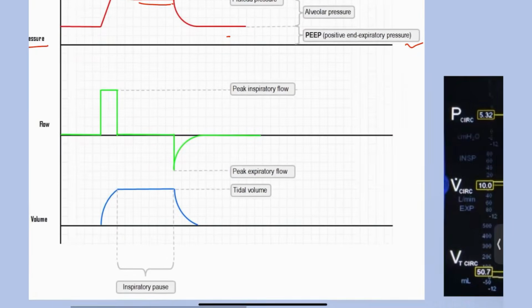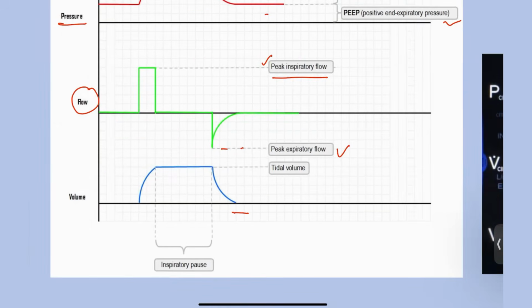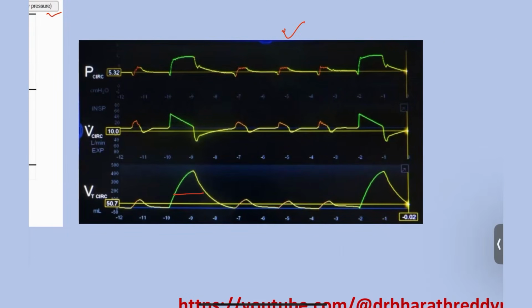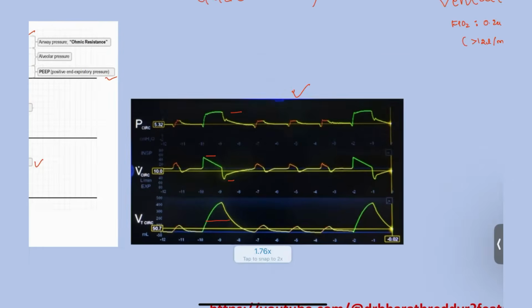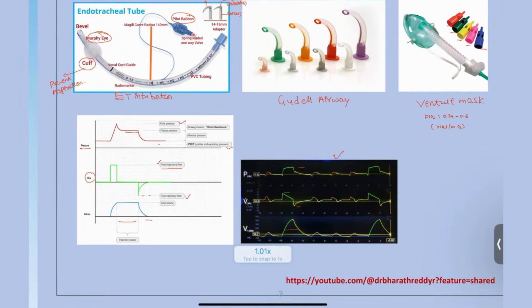Next one, coming to the peak inspiratory flow, is seen in the flow type, and here you are going to see the expiratory flow also, peak inspiratory flow and at the same time peak expiratory flow. The last one is for the tidal volumes. In between, this is for the inspiratory pause, right? This is how you are going to see. So this is the tidal volume inspiratory phase, this is the peak inspiratory, and this is about the PEEP. Okay, these are the three types that you have to understand from the picture of the ventilator waveforms.